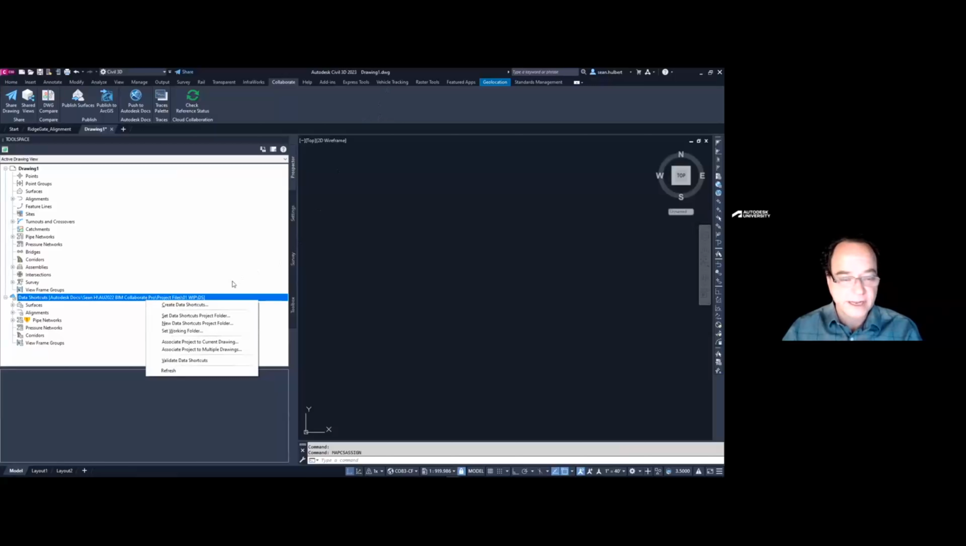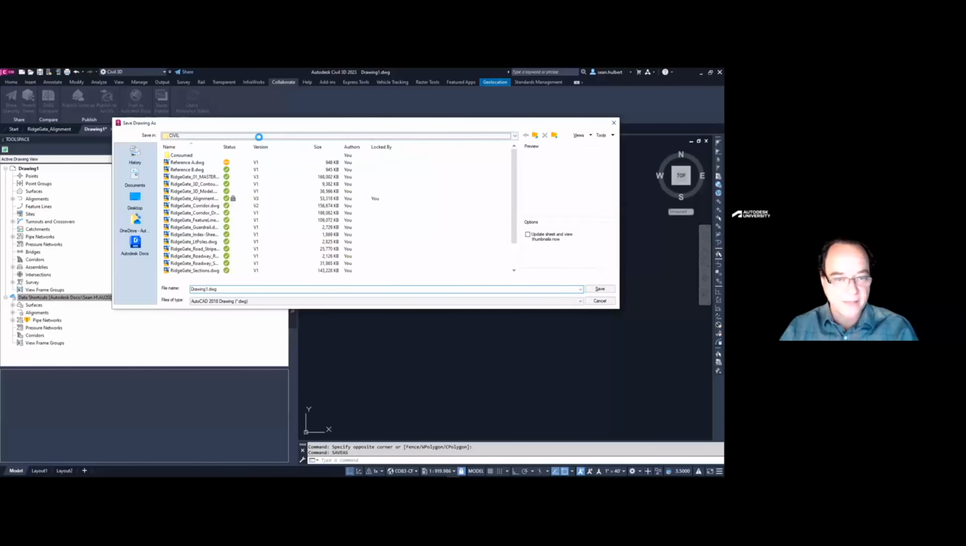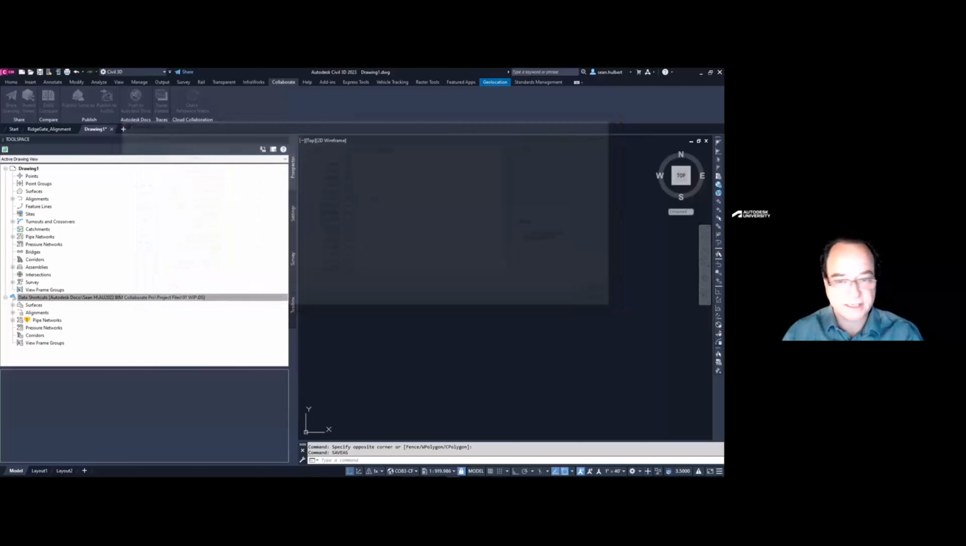Now I want to make sure that I associate this drawing to this project. So I'm going to save as. I'm in my BIM 360 project because that's where I opened it up. If I'm not, then I can just navigate like I normally would. And we'll call this Sheets.